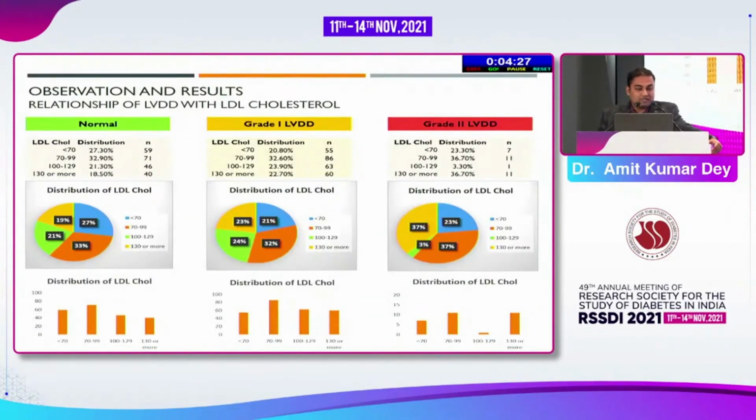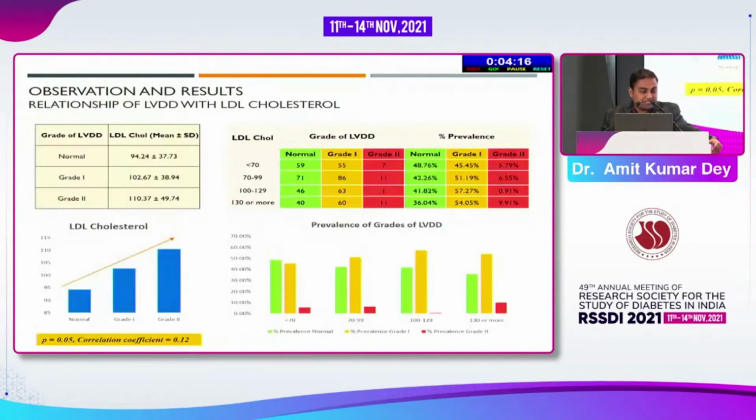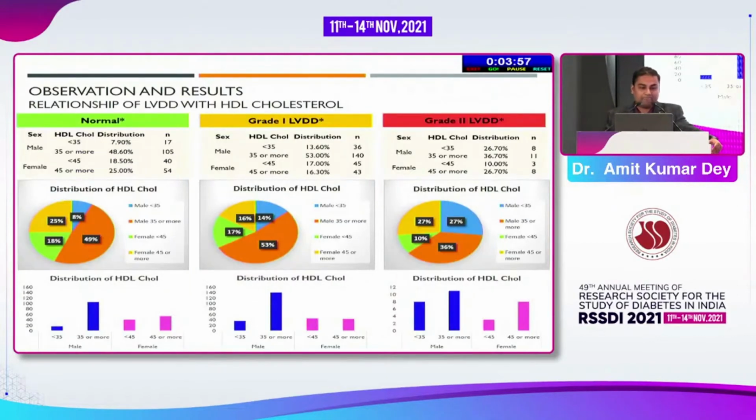Now let's move on to the comparison with LDL cholesterol, and the distribution study showed that individuals with LDL cholesterol of greater than 70 had a higher prevalence of LVDD. Likewise, in the prevalence assessment, we found that individuals with LDL less than 70 were found to have a predominance of normal LV diastolic function. We also saw that increase in LDL cholesterol shows a positive correlation with the severity of left ventricular diastolic dysfunction.